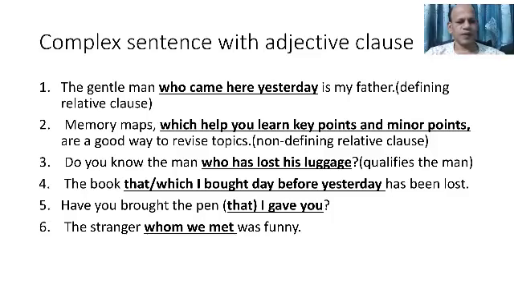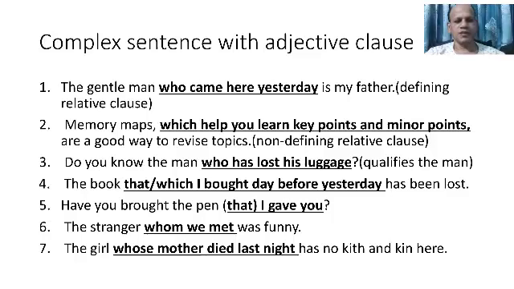Last one, the girl whose mother died last night has no kith and kin here. Whose mother died last night is an adjective clause. It qualifies the noun girl. So you see, my dear students, all these clauses are adjective clauses.